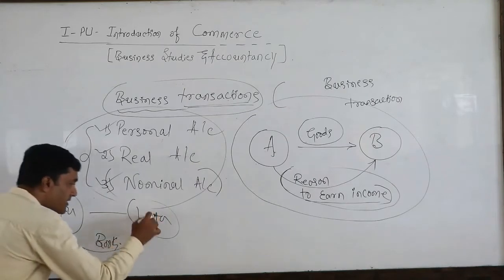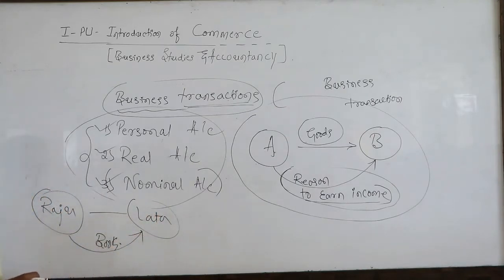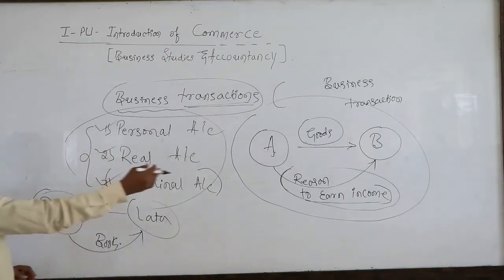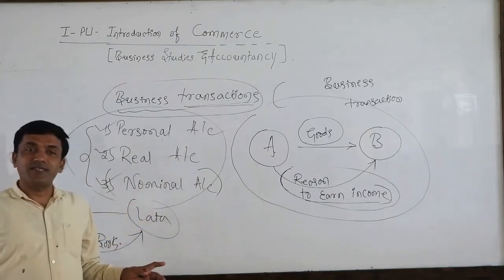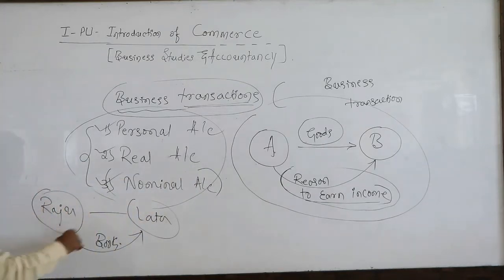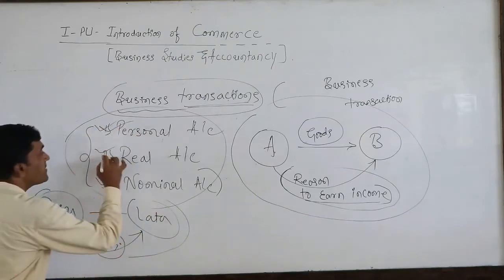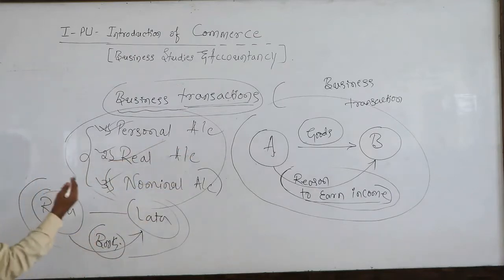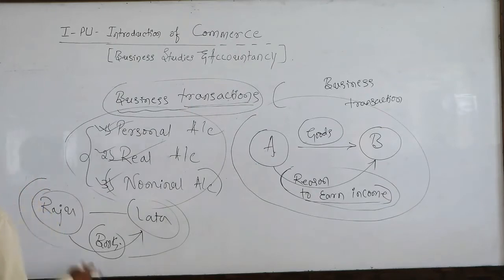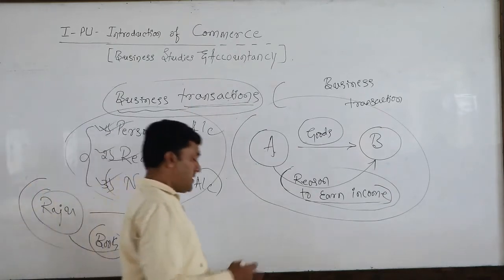Raju is the giver, but Lata is the receiver. But they are not the seller and buyer. Why? Because Raju is giving a book to Lata in the form of a gift. So in the form of a gift, or in any form other than earning income, that is not a business transaction. So we can find in this transaction two things: persons, and a thing, that is a real thing. But the third one we cannot find here, that is the nominal account. So what is that? The earning of income is not here. That is the reason we cannot say it is a business transaction.